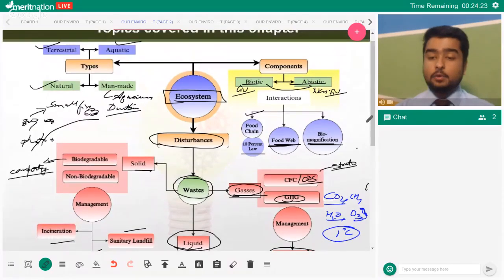Now, DDT, dichloro diphenyl trichloroethane, I think. DDT was used as a pesticide.